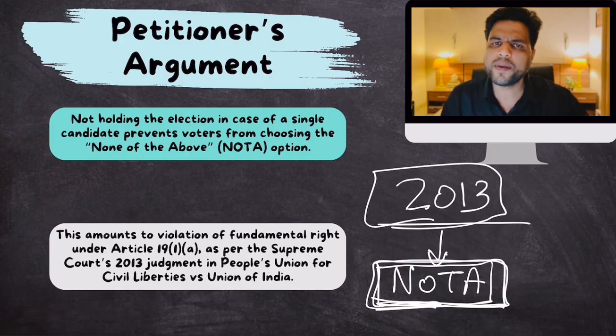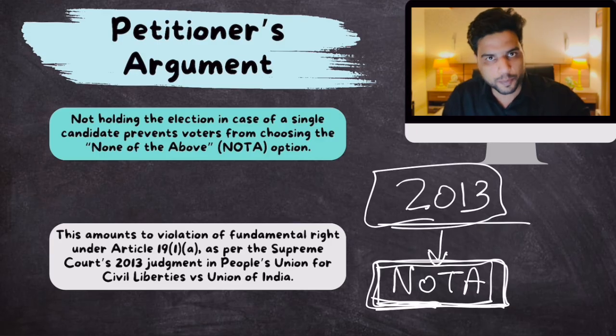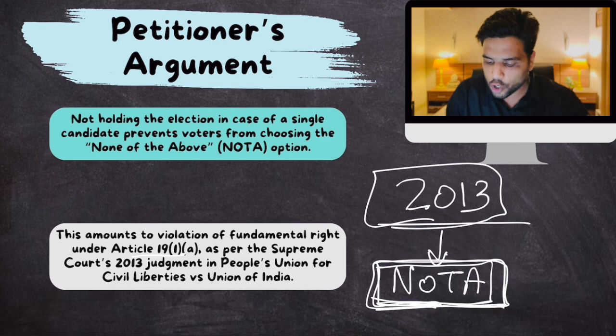Because if you are unhappy with all political parties, you still have the right to express your opinion. Freedom of speech and expression is Article 19, Clause 1, Subclause A. It is a fundamental right. So pressing the NOTA button is your fundamental right.